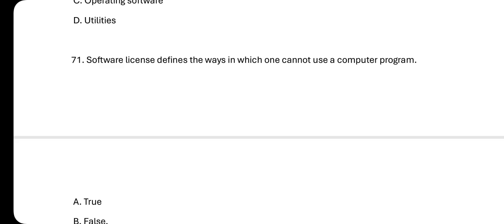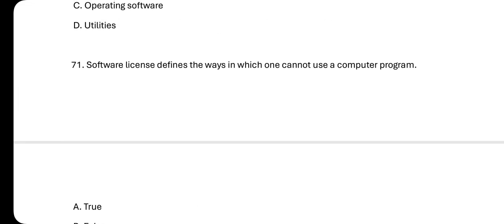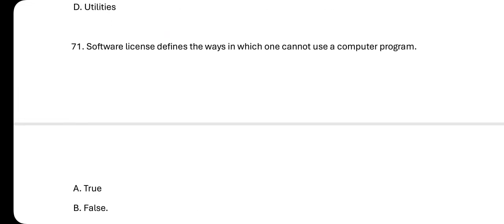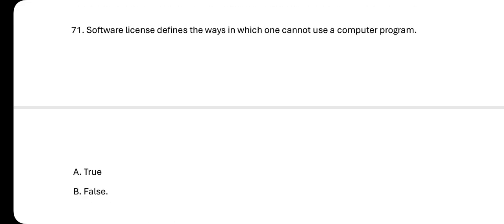Number 71. Software license defines the way in which one cannot use a computer program. True or false? This is false. So let's look at this. Number 72. So already we know number 71 is false. When you say software license defines the way in which one cannot use a computer program, it is false.